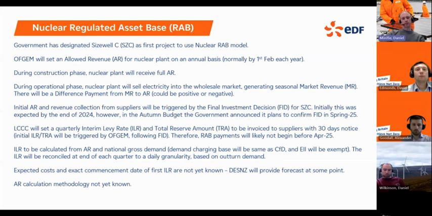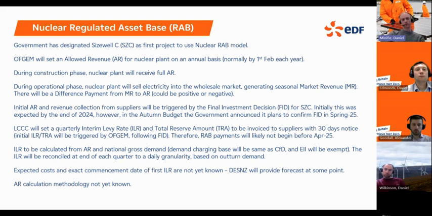The initial allowed revenue and levy rates will be triggered by the final investment decision, or FID, for Sizewell C. Initially, that was expected by the end of 2024, but that has now been pushed back into spring next year, as per the latest government autumn budget announcement a couple of months ago, which means that we're not going to see any payments until after FID has been confirmed.